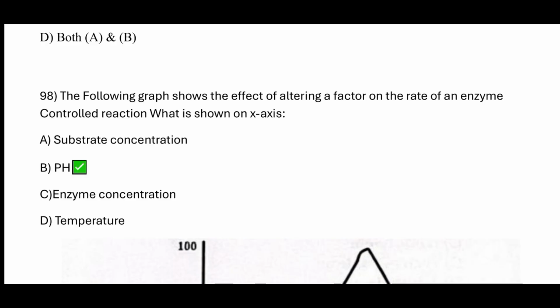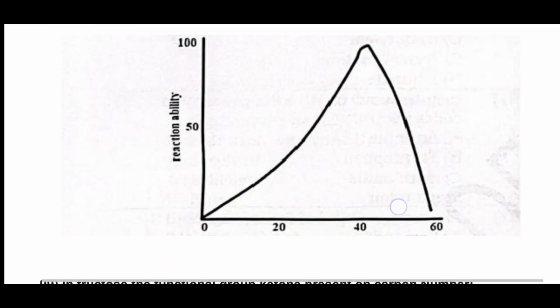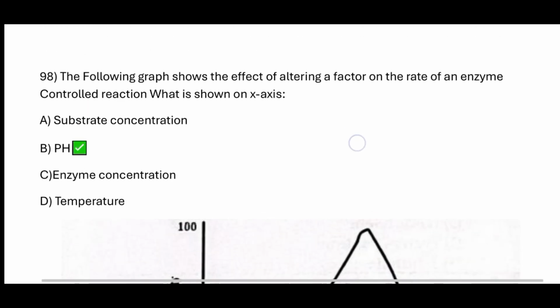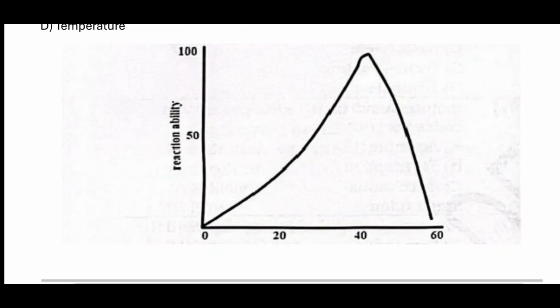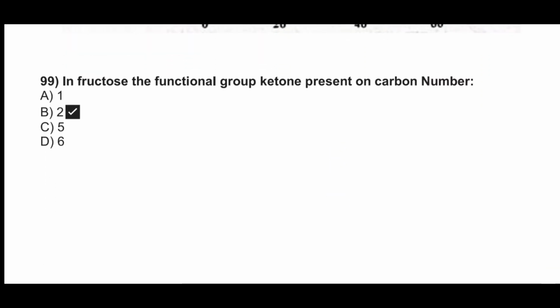What is shown on the x-axis? So here's the graph and its correct option is option B, that is pH. In fructose, the functional group ketone is present on carbon number, option B is correct, that is 2.